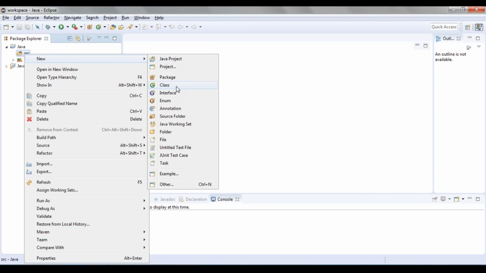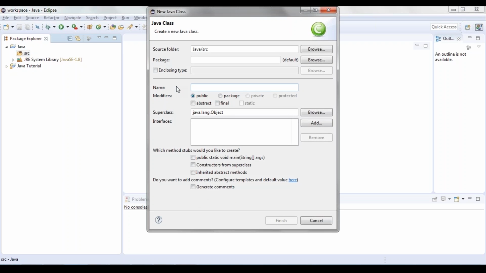So I had mentioned to you earlier as well, everything that you're going to be writing is going to be part of a class. So click on class and then you need to specify the name of the class. Now one thing to remember is that as part of the naming conventions for class, you cannot use white spaces as such. So I'm going to make it as retail shop, retail underscore shop.